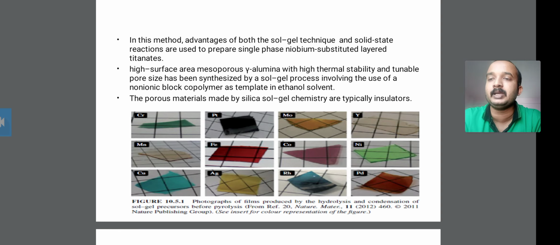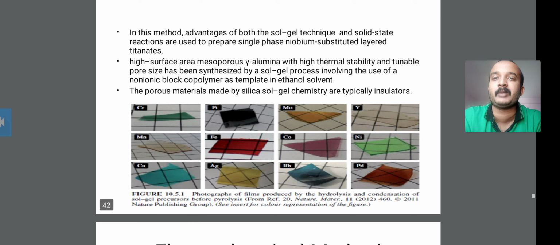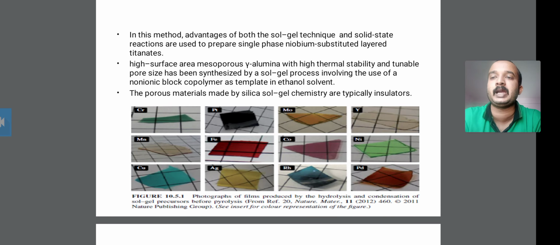Next, high surface area mesoporous gamma alumina with high thermal stability and tunable pore size has been synthesized by a sol gel process involving a non-ionic block copolymer template in ethanol solvent.